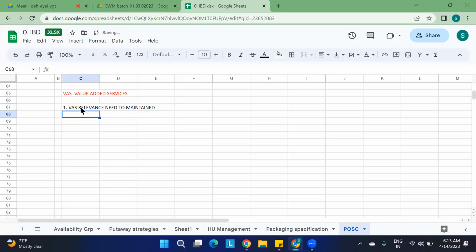Second, work center is required, which we anyway have to create. Third is pack spec, the packaging specification, which is mandatory. Without the packaging specification, you cannot take the VAS. So these are the three important things required for value added services.